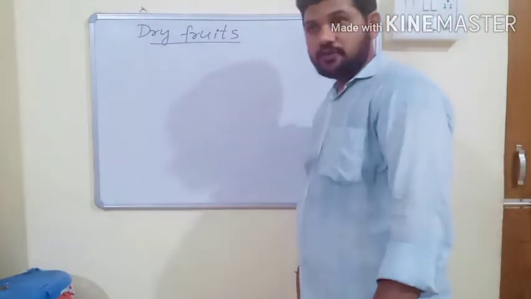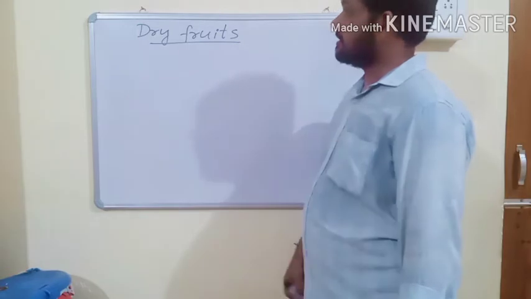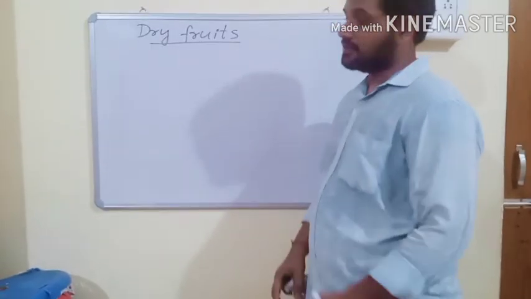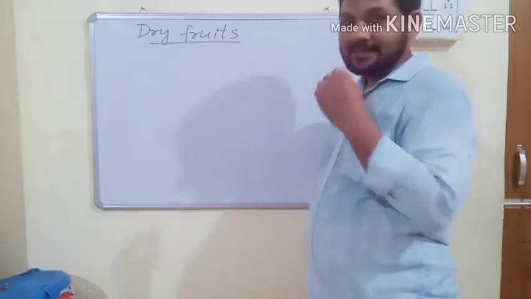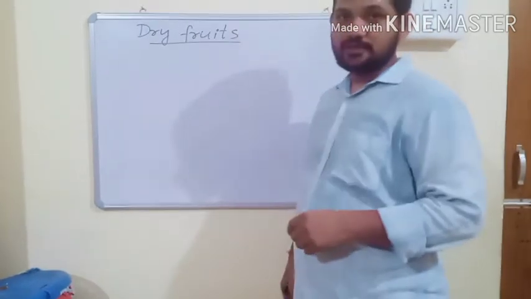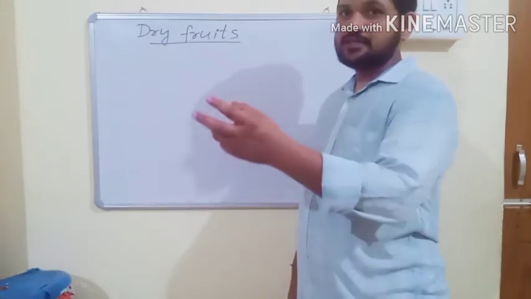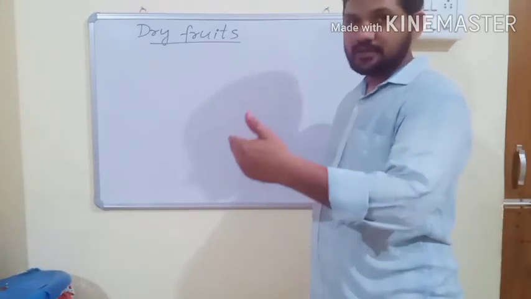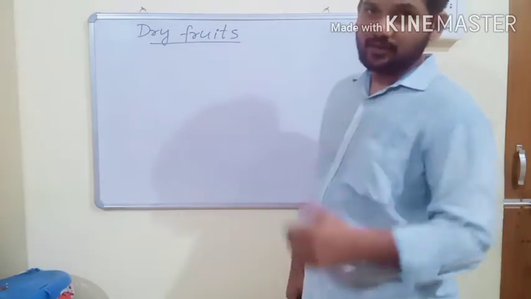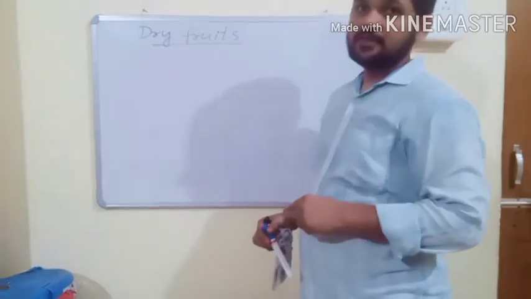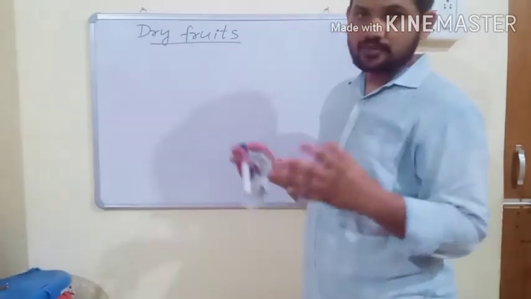In this video, we will discuss another type of fruits, simple fruits. They are dry fruits. What is the difference between fleshy fruits and dry fruits? In fleshy fruits, the fruit wall or pericarp is differentiated into three layers: outer epicarp, middle mesocarp, and inner endocarp. Any one of the layers stores the food material and becomes fleshy. Such type of fruits are called fleshy fruits or succulent fruits.